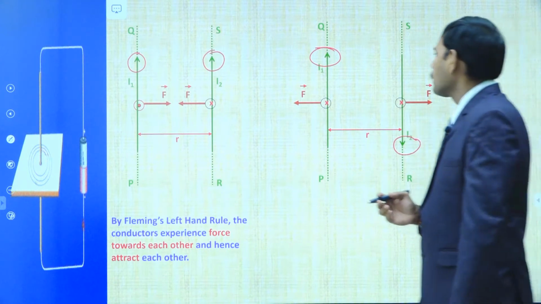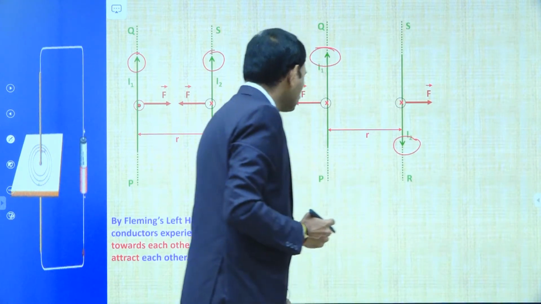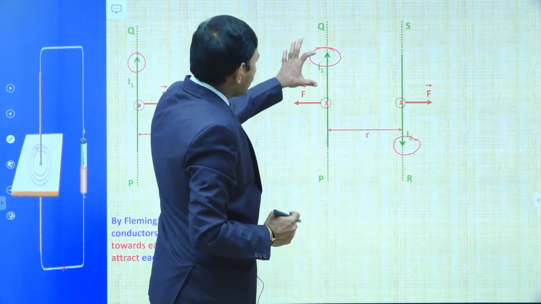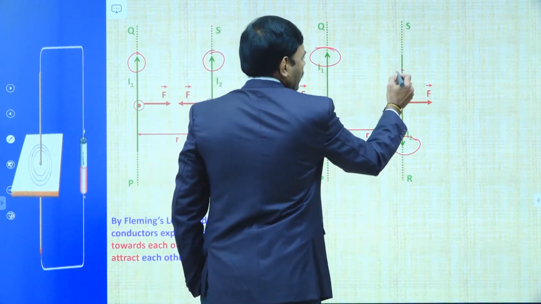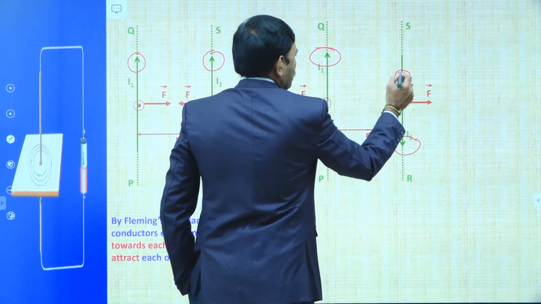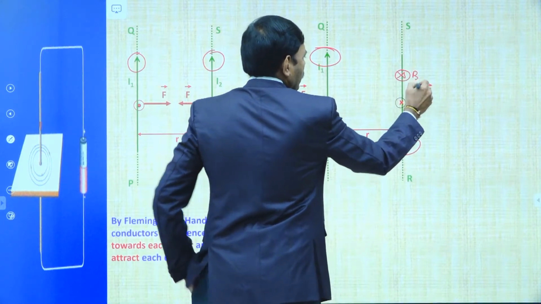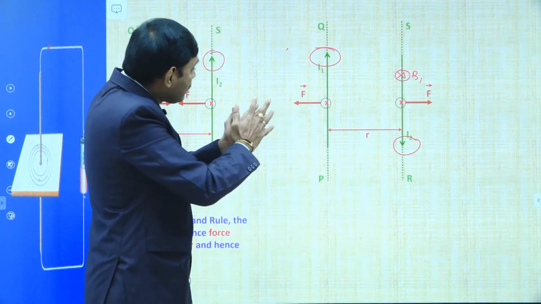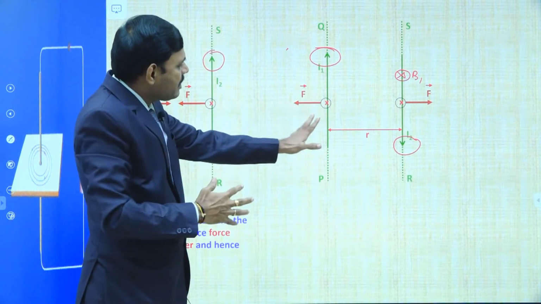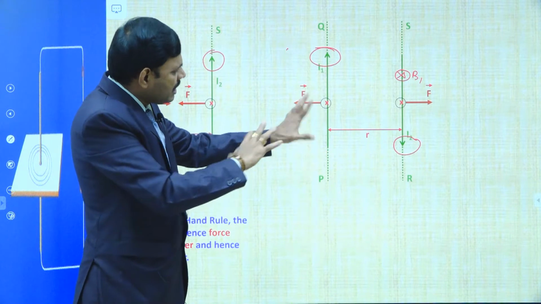Let us see Fleming's left hand rule. Students, because of the I1 current, here we have B1. B1 is into the board. Let me explain the directions of F1 and F2, and why they repel each other. In this case, the diagram shows they repel each other.